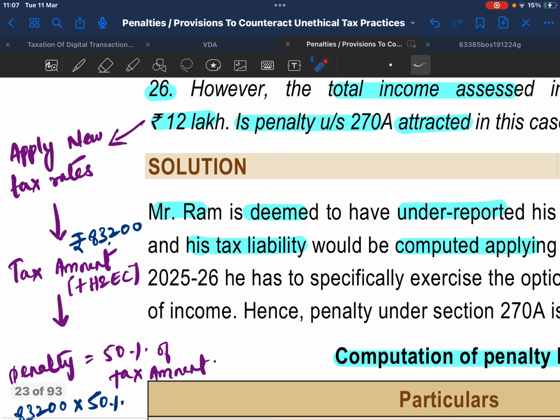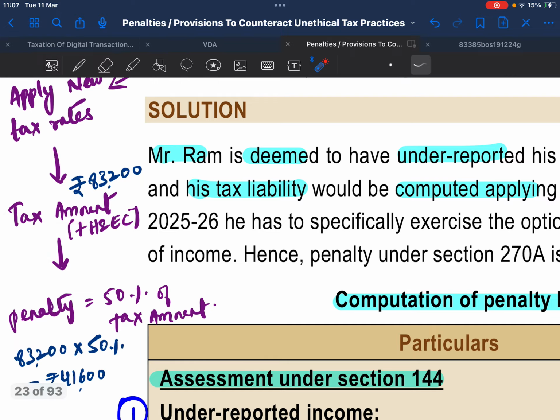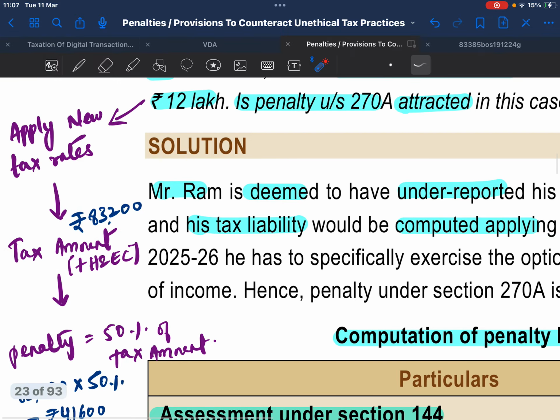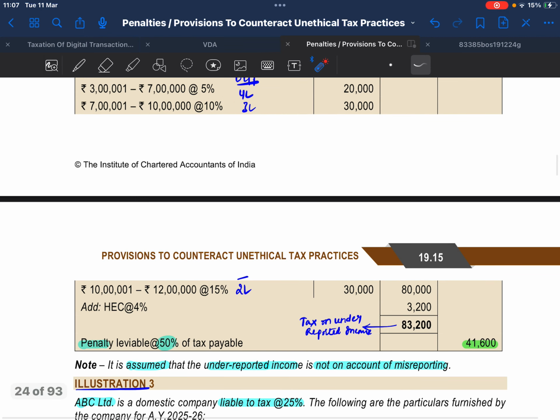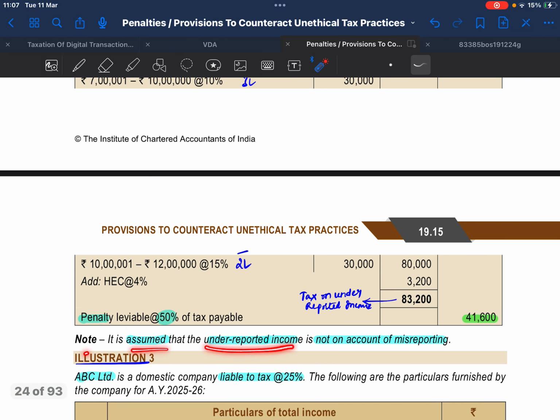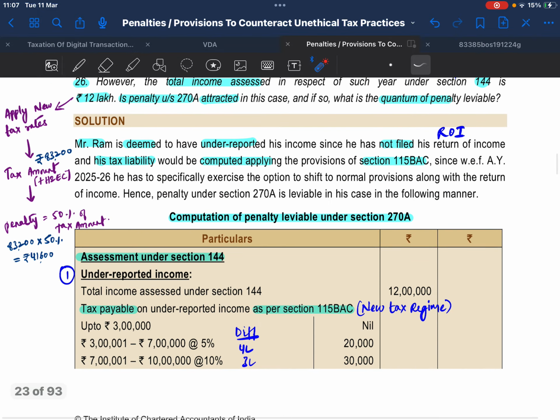The solution for this: apply new tax rates on 12 lakhs and the tax amount is 83,200. When applying tax rates as for the new tax regime, it is 3 lakhs to 7 lakhs, 5%, 7 to 10, 10%, 10 to 12, 20%, plus 4% of health and education cess gives tax of 83,200. Penalty at 50% of this tax amount gives 41,600. Note: assume that underreported income is not on account of misreporting.